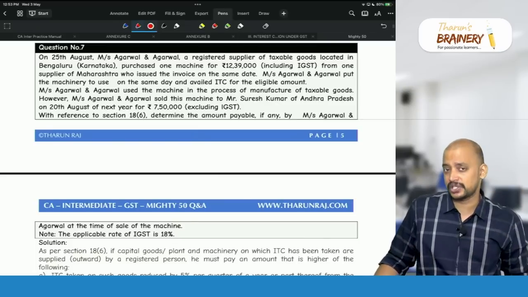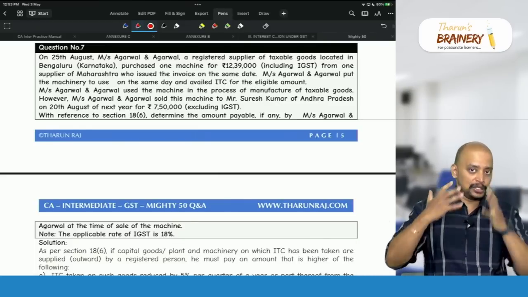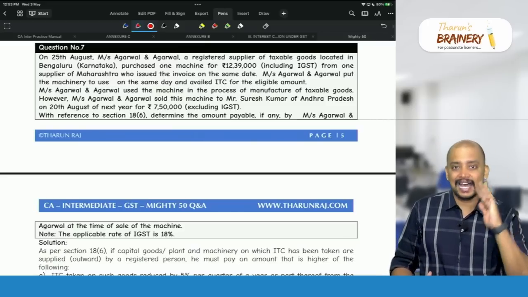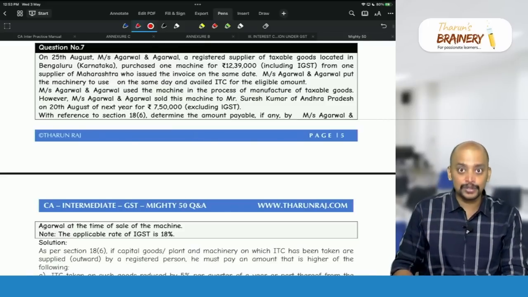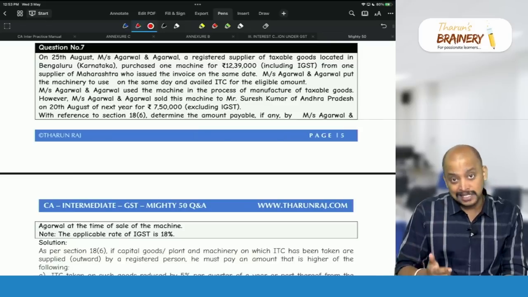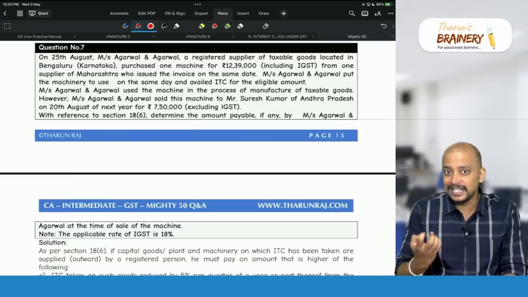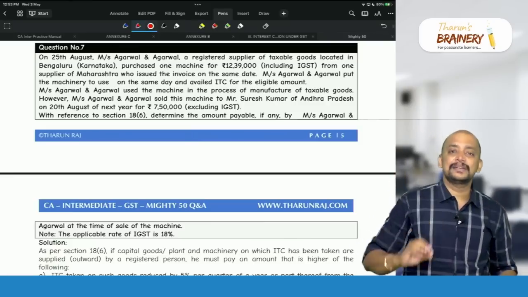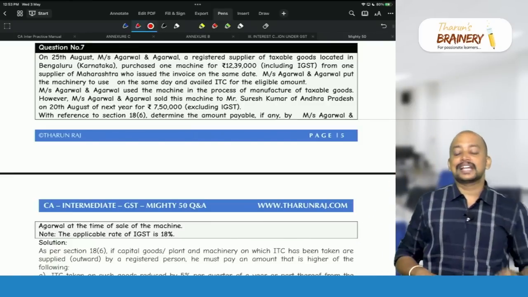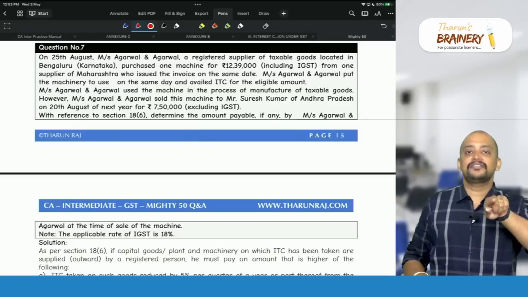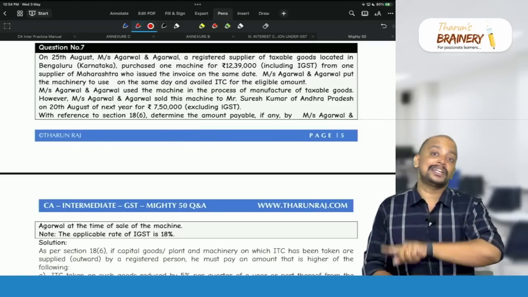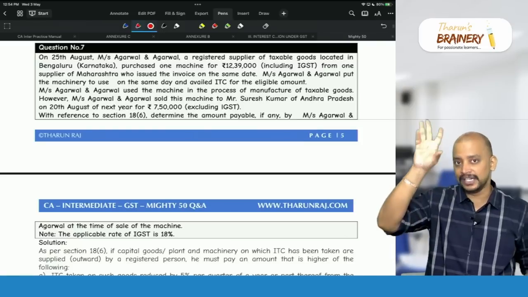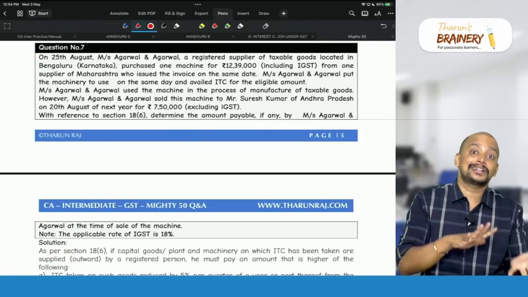What does 18 subsection 6 say? If you purchase some capital goods and on those capital goods the GST paid has been availed as ITC, then when you dispose of those capital goods, the GST payable will be A, that is ITC availed minus 5% for every quarter or part thereof from the date of purchase till the date of disposal. So ITC availed minus 5% for every quarter or part thereof.